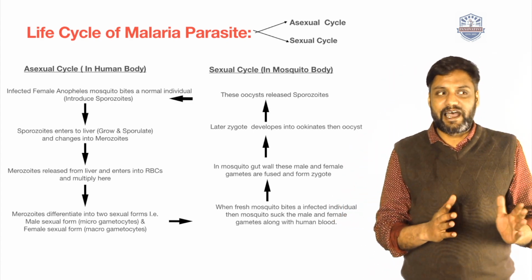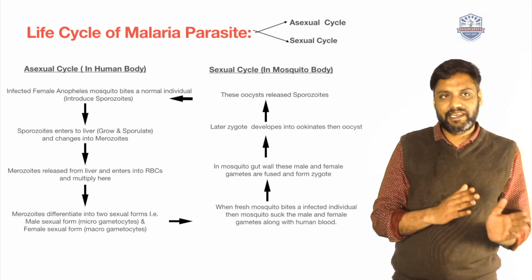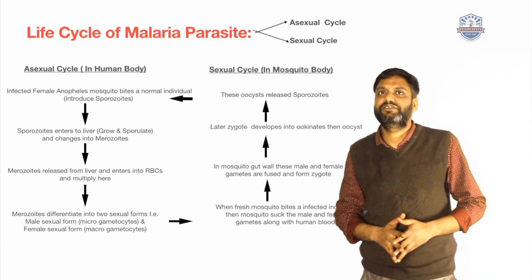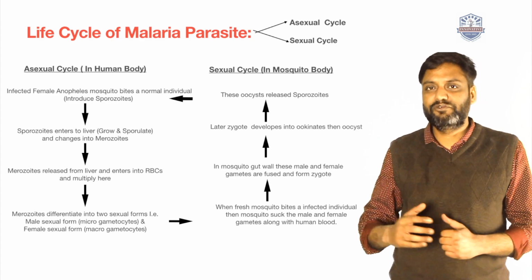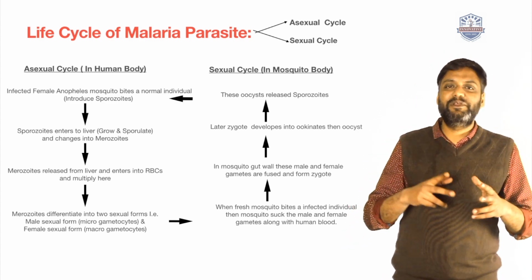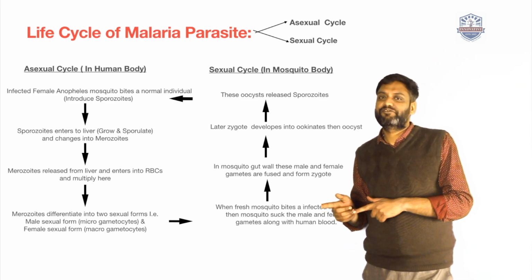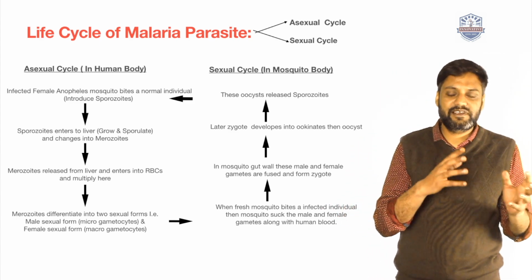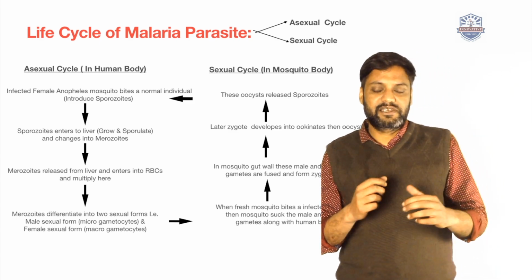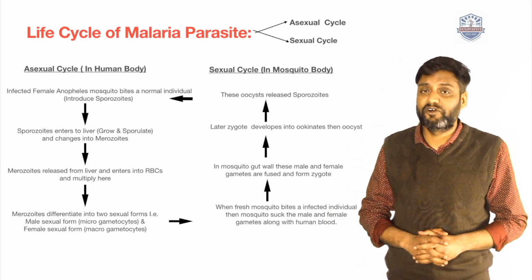After that asexual cycle, we turn towards the sexual cycle. These two gametocytes, the male sexual form and the female sexual form, are sucked by a fresh Anopheles mosquito.